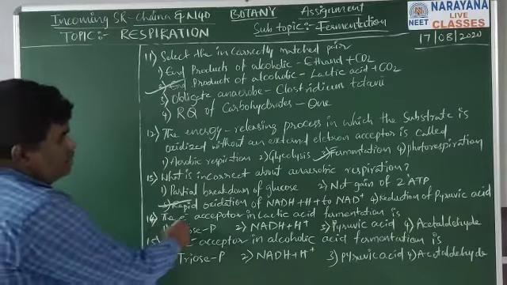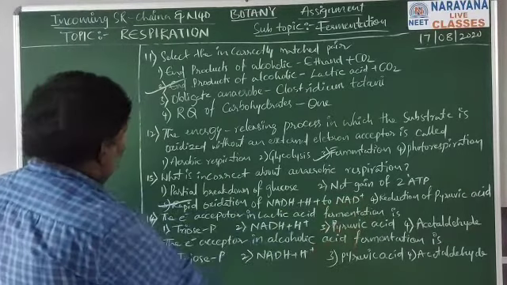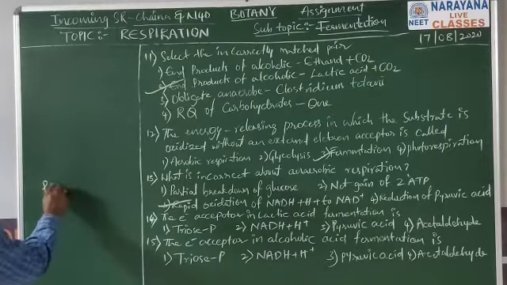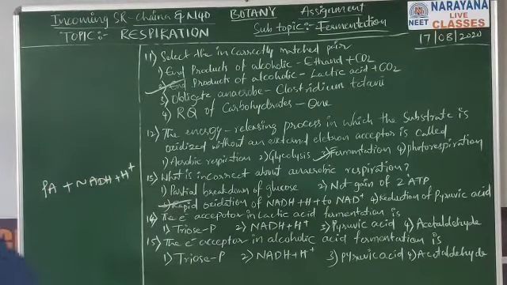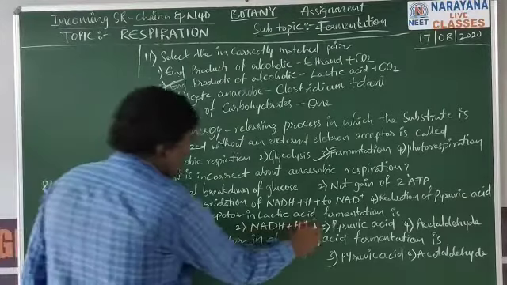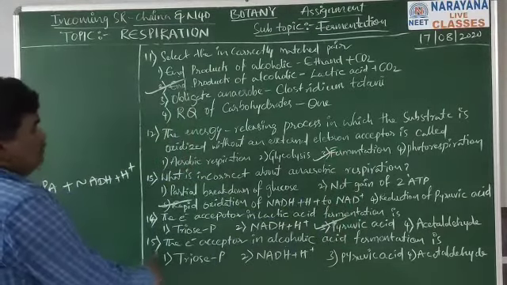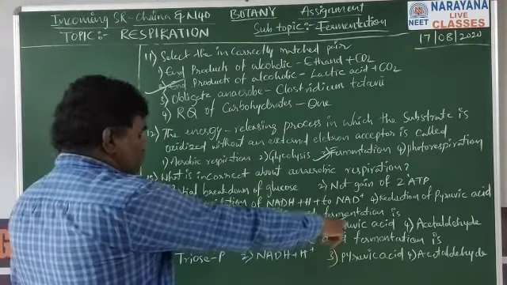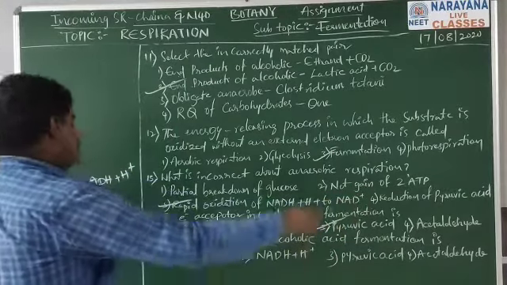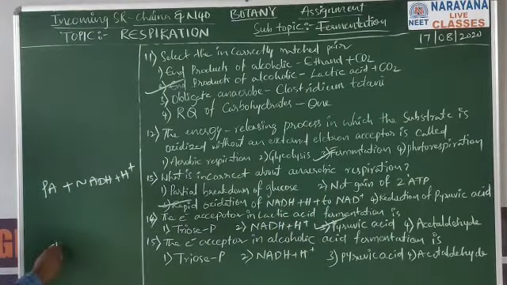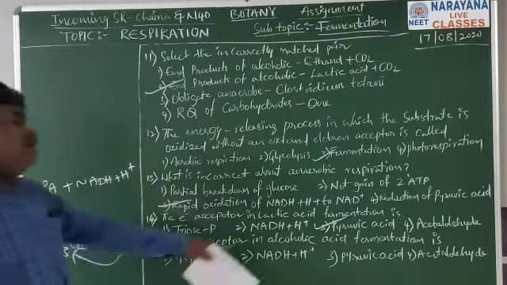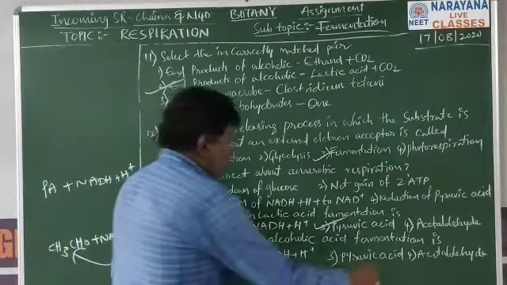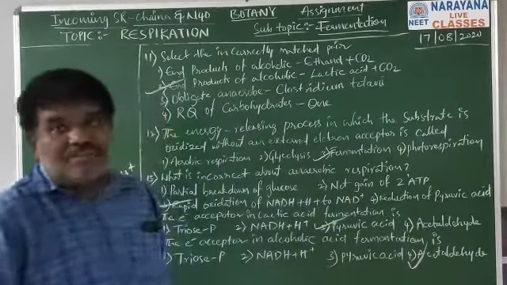Next, 14th question. The electron acceptor in lactic acid fermentation. Pyruvic acid will take the electron from NADH plus H plus. So pyruvic acid is the electron acceptor. 14th question, third option is the correct option. 15th question, the electron acceptor in alcohol fermentation is acetaldehyde, which is reduced by NADH. So 15th question, fourth option is the right answer.